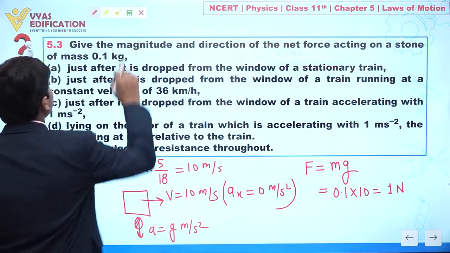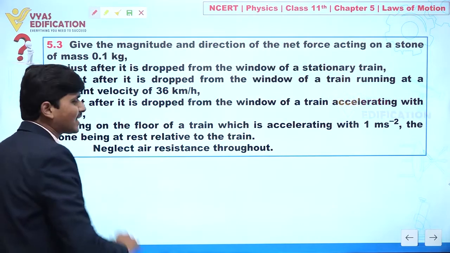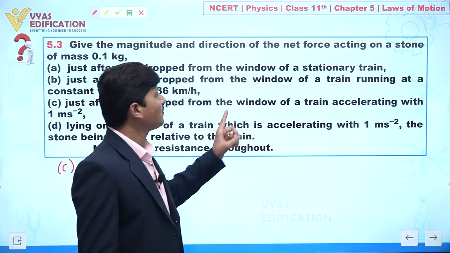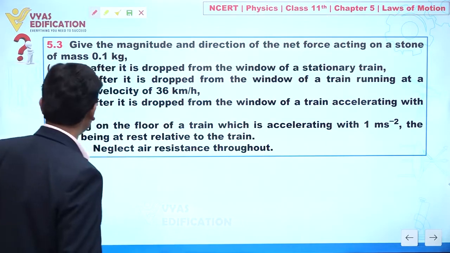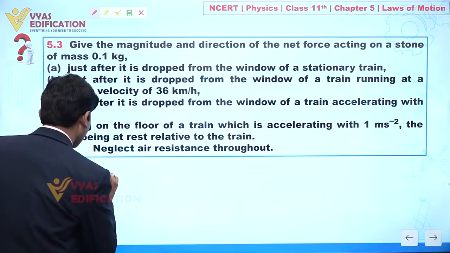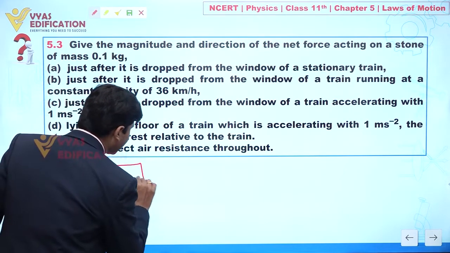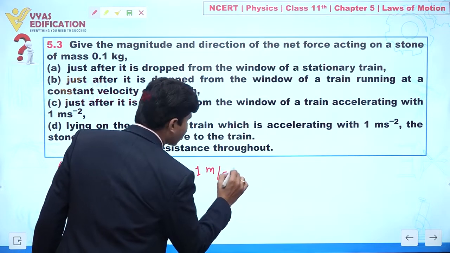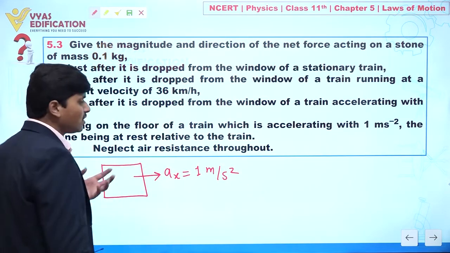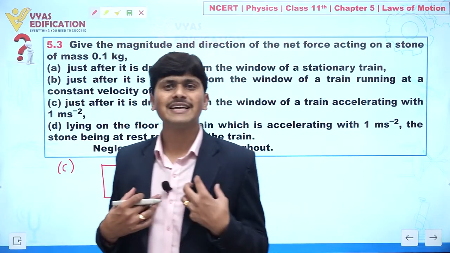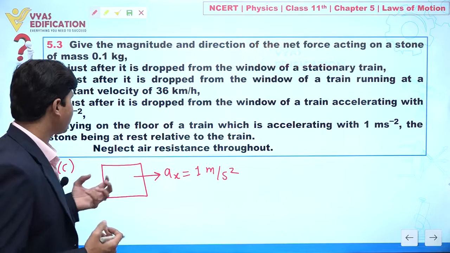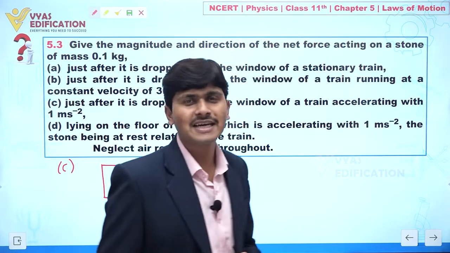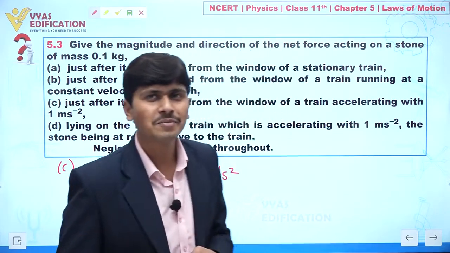Clear? Yes. Now let's suppose the situation changes again. This time it is given that the stone is dropped just after it leaves the window of a train accelerating with 1 meter per second square. Let's suppose we have a train going in a horizontal direction, with acceleration 1 meter per second square. Because this stone is in our hand and we are sitting in the train, I, the stone, as well as all the passengers sitting inside the train, all have acceleration 1 meter per second square.